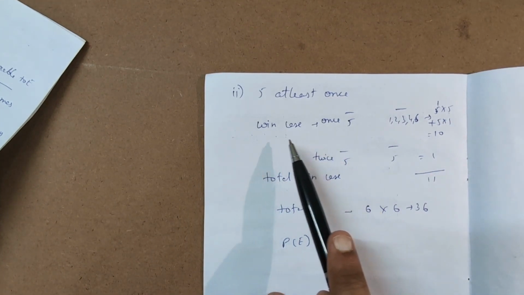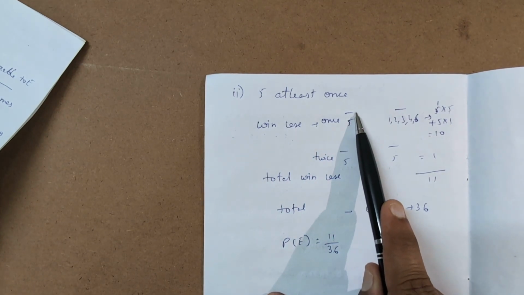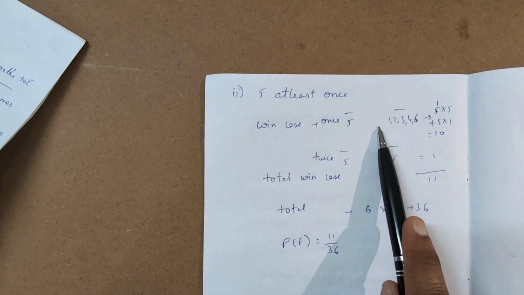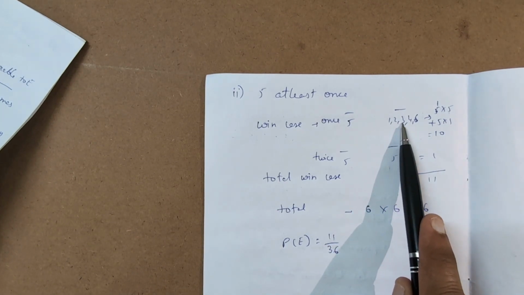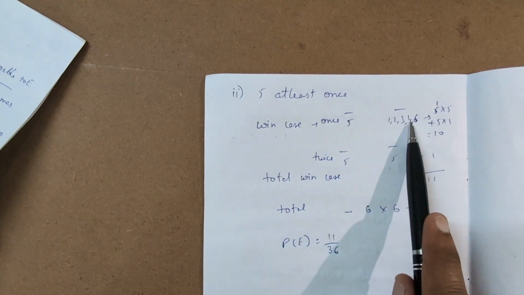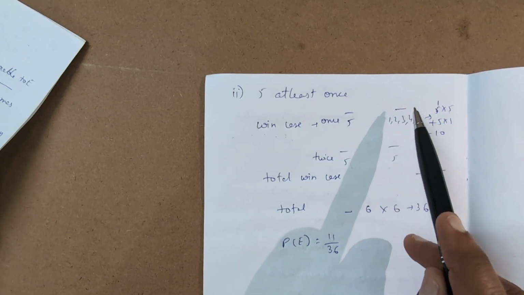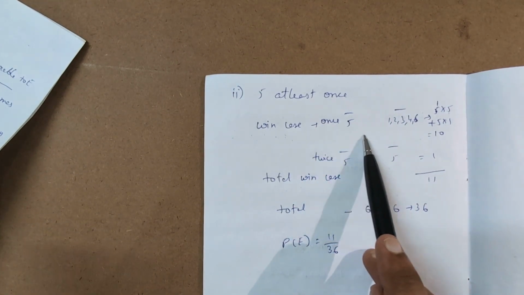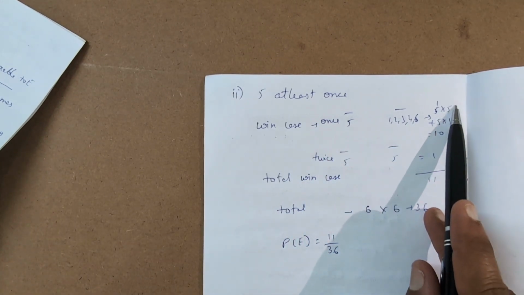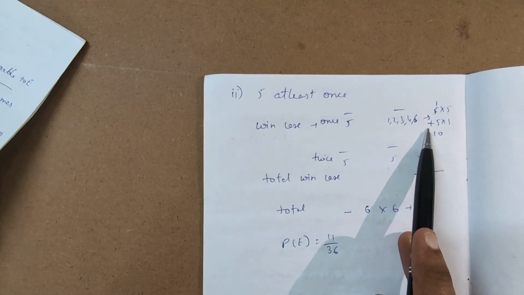Just repeating once again, to have only one 5, I'm fixing one dice as 5, and the other dice can be numbers without 5, that is 1, 2, 3, 4 and 6. The cases will be 5 1, 5 2, 5 3, 5 4, 5 6, so 5. In the same way, in the opposite case, fixing the second dice value as 5, the first dice can be 1, 2, 3, 4 and 6, which also gives 5 into 1. So the total winning cases of having 5 only once will be 10.